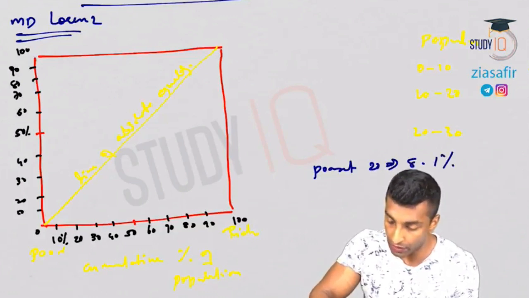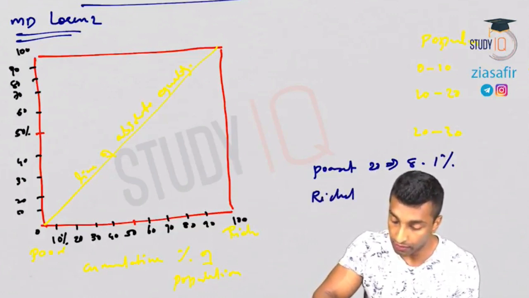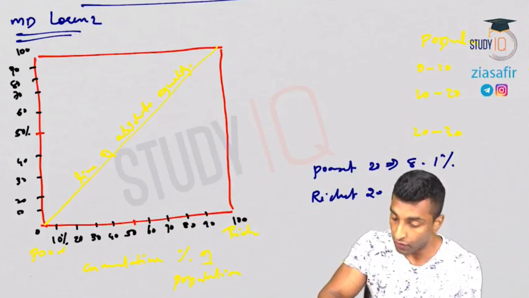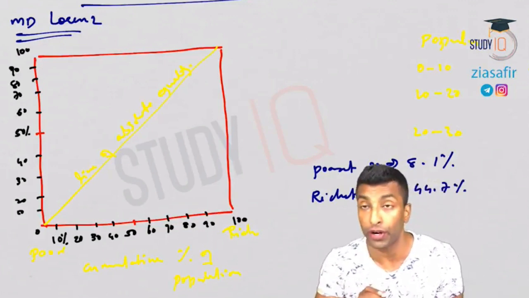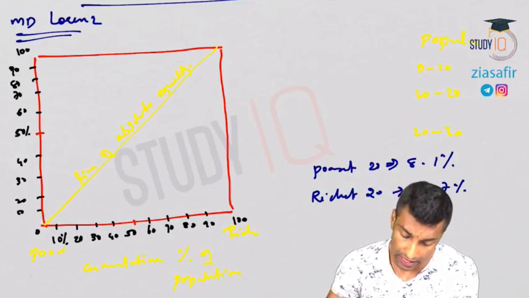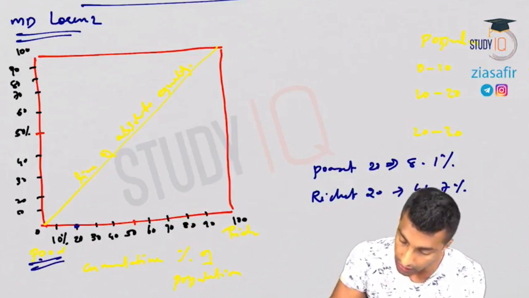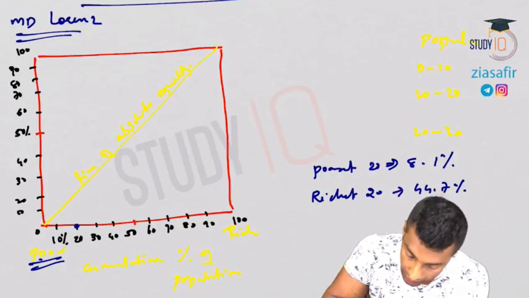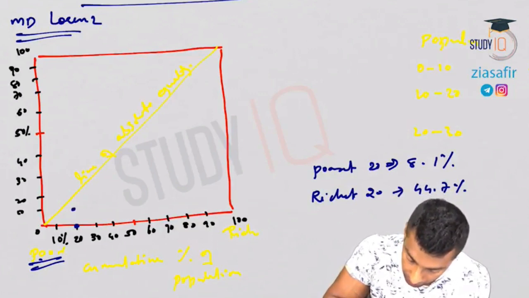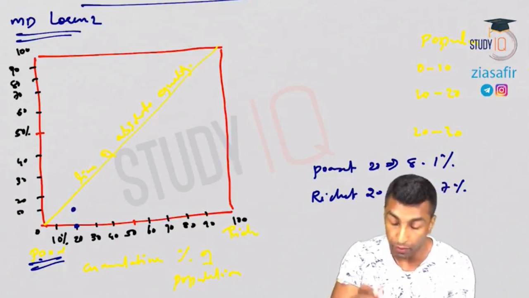Poorest 20, 8.1%. Richest 20, income is 44.7%. We know this already. So poorest 20, this is the poor. So we can quote from here, poorest 20% here, their income is 8.1. So we can easily mark that point somewhere here. So we have marked the poorest 20.